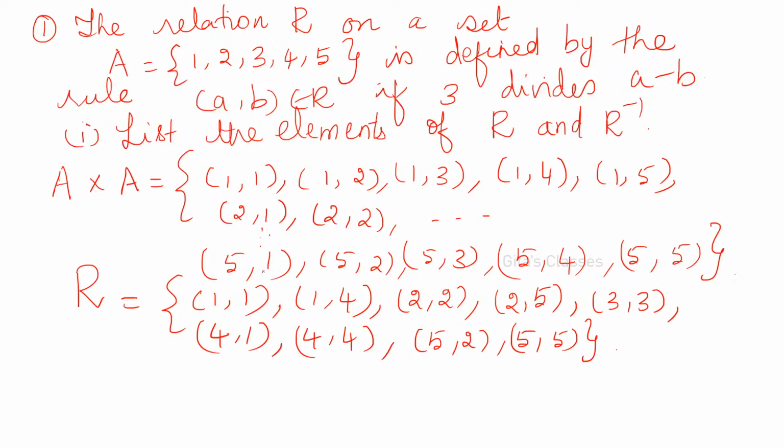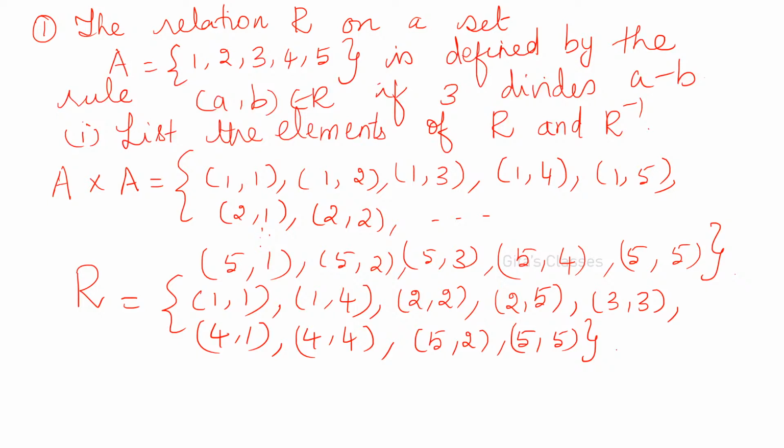1 minus 1, 0. You can write 3 into 0 is 0. 1 minus 4 is minus 3. It is a multiple of 3, so you have to include. Yeah, that's what I am doing, Akanksha also. 2 comma 2, it is 2 minus 2, 0, a multiple of 3, so we have to include. 2 minus 5 is minus 3, a multiple of 3. 3 minus 3, 0. 4 comma 1, 4 minus 1 is 3, a multiple of 3. 4 minus 4, 0 is a multiple of 3. 5 minus 2 is 3, a multiple of 3. 5 minus 5, 0, it is also a multiple of 3. So, except this, no other element. I think I have not left any element.